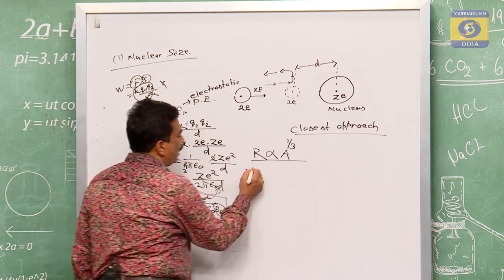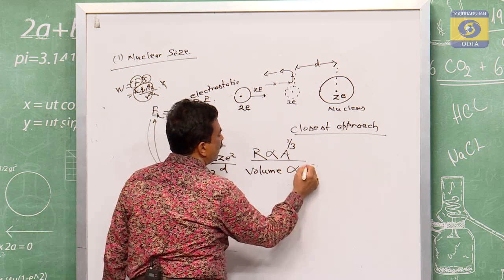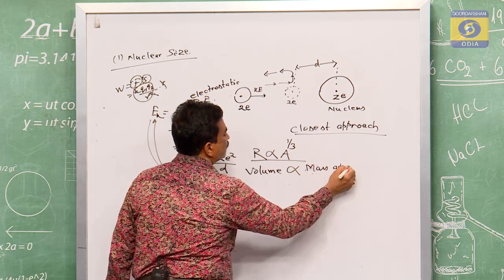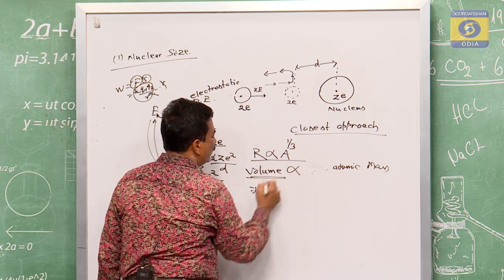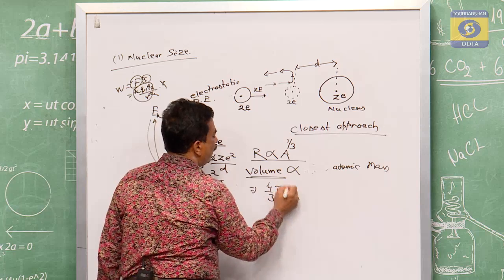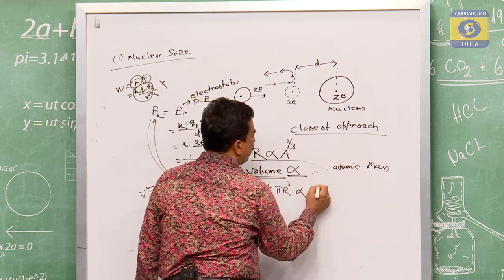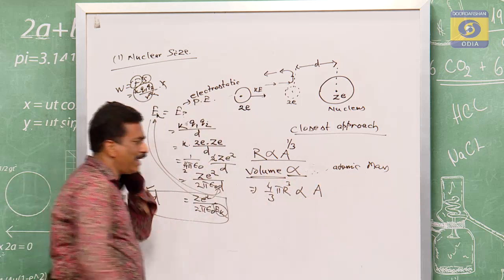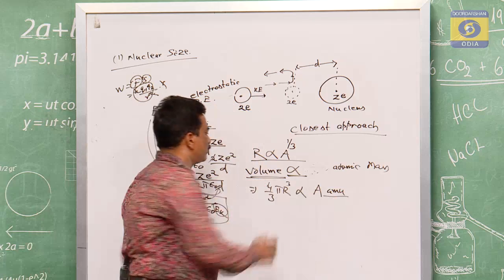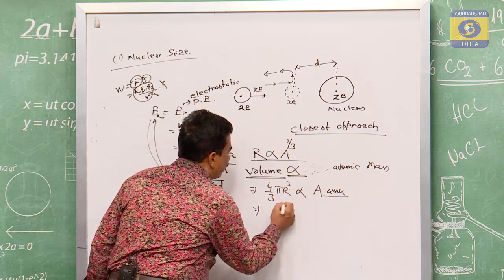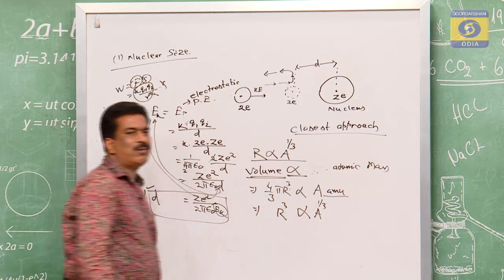Here it shows that the volume is proportional to its atomic mass. So this volume will be 4 by 3 pi R cubed, and the atomic mass we have taken, suppose, is equal to A amu. That is the atomic mass. So from this we can say that R cubed is proportional to A.